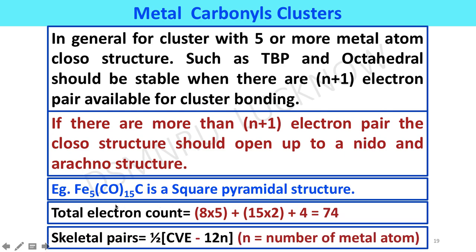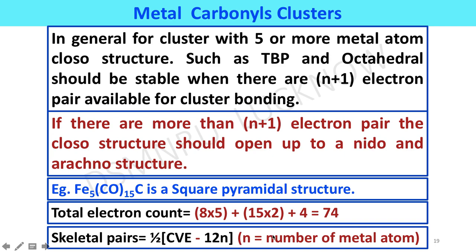Its skeletal pair we can calculate by the following simple general formula: equal to 1 upon 2 into (cluster valence electron minus 12 into n), where n is the number of metal tricarbonyl units present in the cluster.